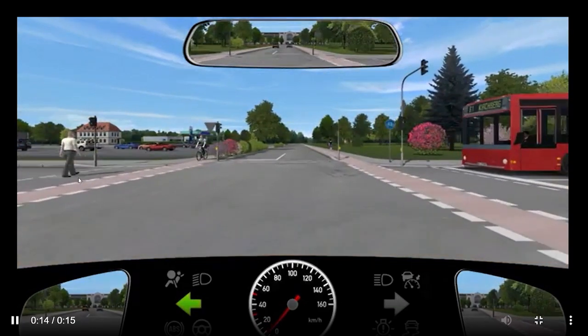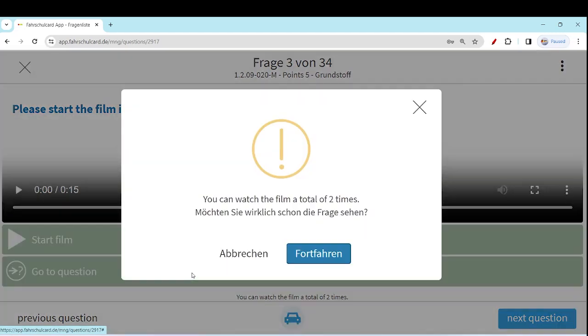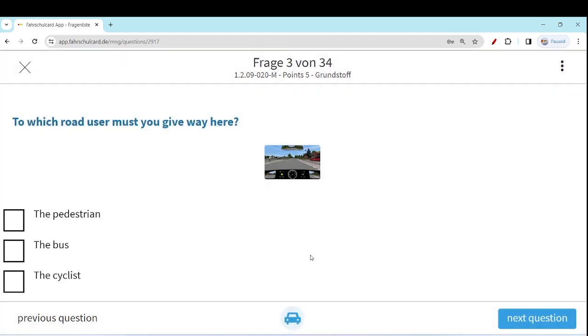So you are taking the left turn here, there is no oncoming vehicle, no oncoming car, so the first rule is out of scope. The second is the pedestrian and the cyclist on the road where you are taking the left turn, so you have to be careful about them. Anyhow, in the exam, try to watch the video of the question at least 4 times, so that you are confident about the question. But to make the video shorter, we will try to watch it only once or twice.